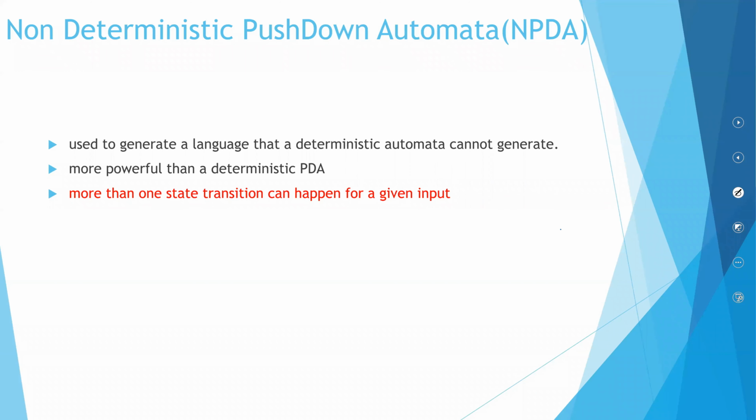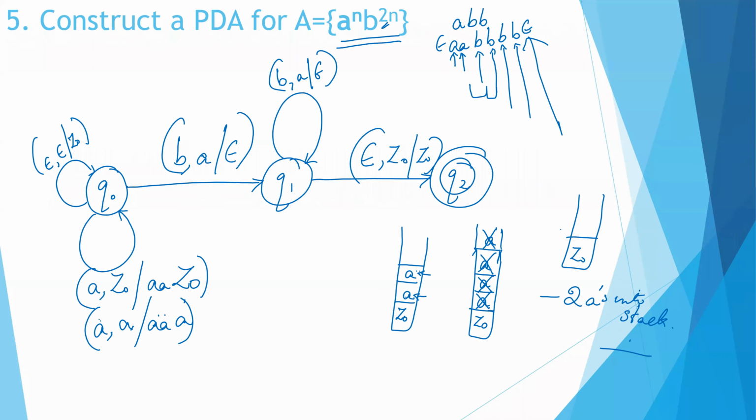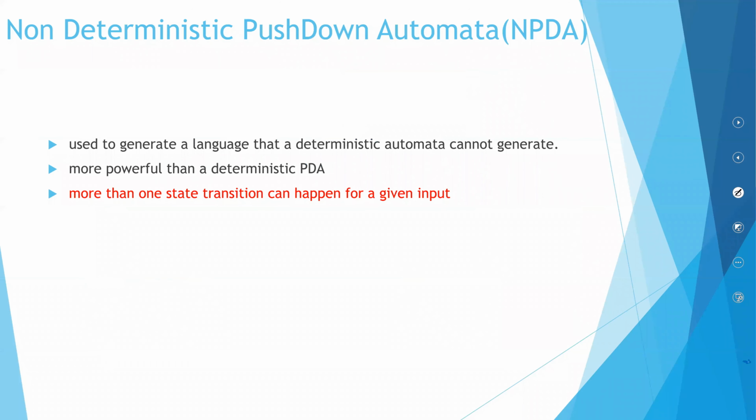We will now go on to a new topic, non-deterministic push-down automata. You even write it as NPDA. All that we saw till now was deterministic push-down automata, which you simply say to be push-down automata.